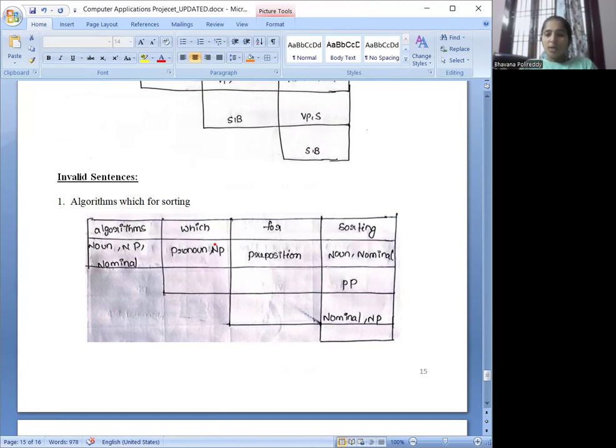So the bottom cell of the table is empty, indicating that the sentence is not derivable by the grammar and therefore it's invalid. The last row in the table is empty, which states that the sentence is not derivable by the grammar, and therefore it's an invalid sentence.